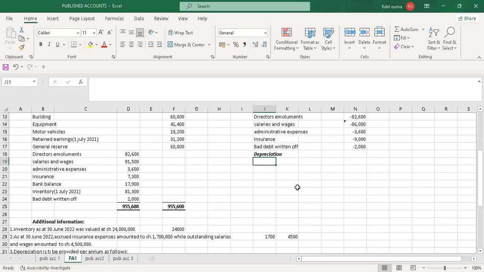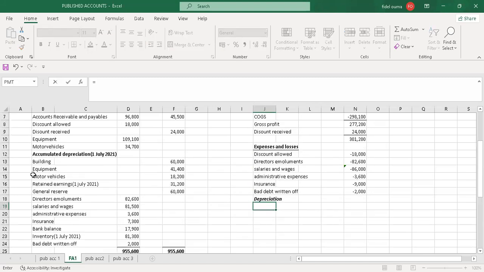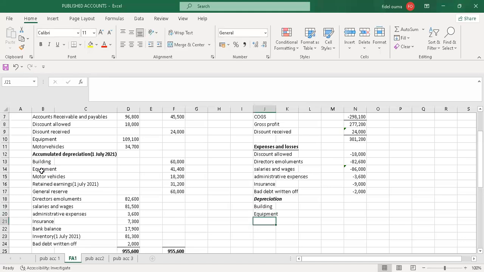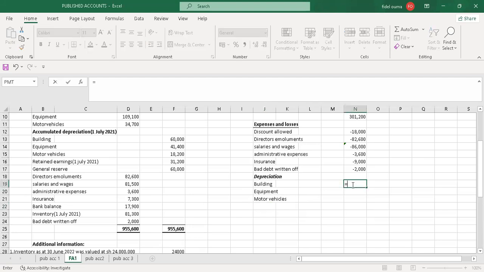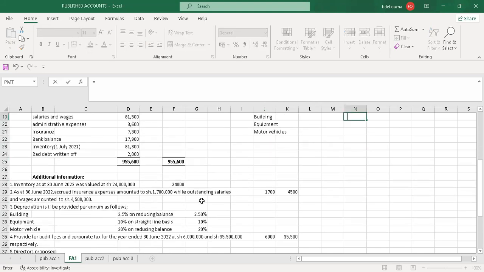So I'll come to building. So I just copy this and I also copy equipment. Then I also copy for motor vehicle. Yeah. So I'll calculate depreciations here for each. So I'll start with the building.